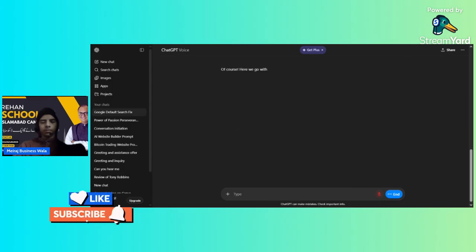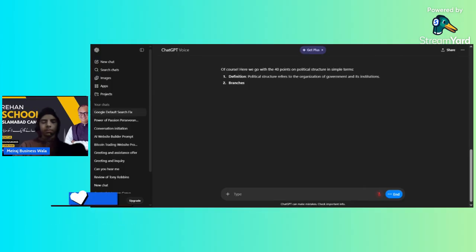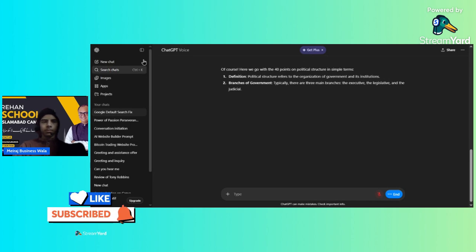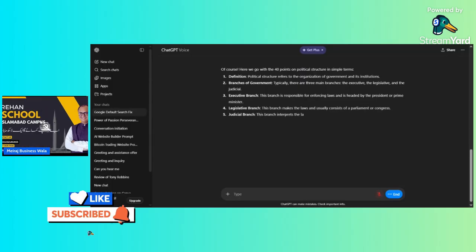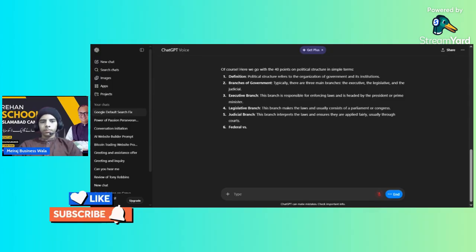Of course, here we go with the 40 points on political structure in simple terms. One, definition. Political structure refers to the organization of government and its institutions. Two, branches of government. Typically, there are three main branches: the executive, the legislative, and the judicial. Three, the executive branch. This branch is responsible for enforcing laws and is headed by the president or prime minister. Four, legislative branch. This branch makes the laws and usually consists of a parliament or congress. Five, judicial branch. This branch interprets the laws and ensures they're applied fairly, usually through courts.